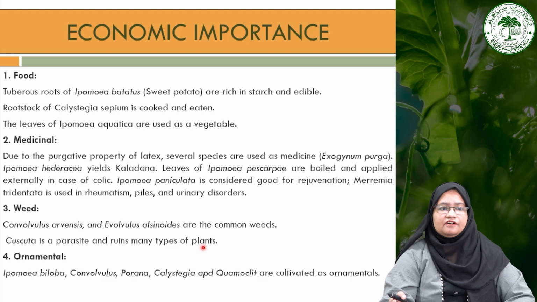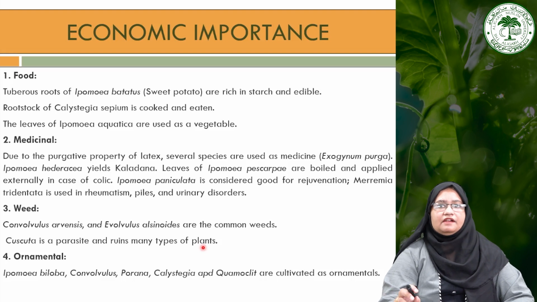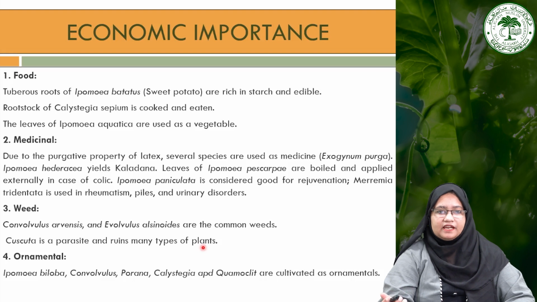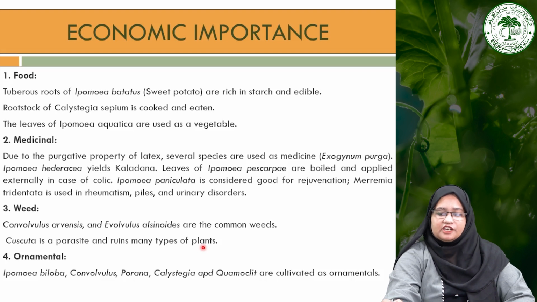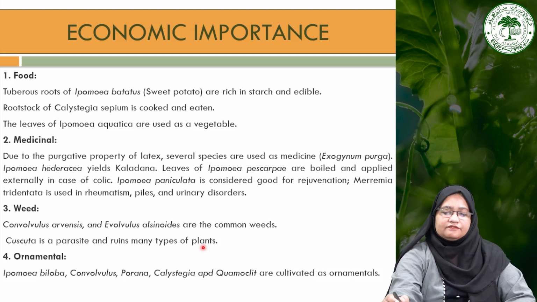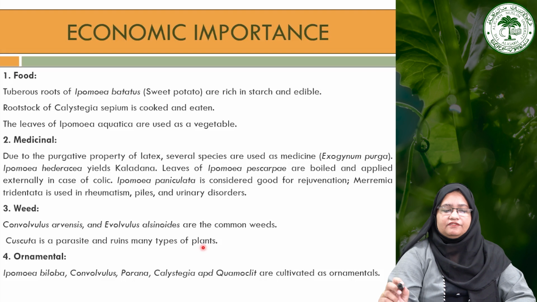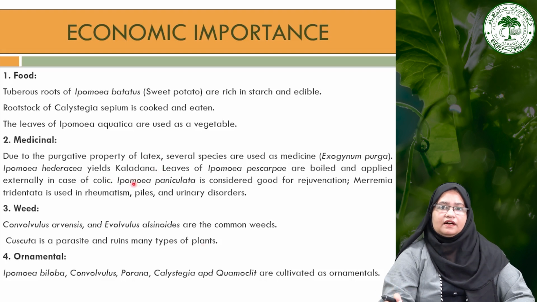Now moving towards the female flower. The female flower is produced in much smaller numbers than the male flowers. As we can see, we can identify the female flower by the presence of the inferior ovary, which is present below the flower. For this reason we can easily identify that this is the female flower by seeing the inferior ovary. In the female flower, there is a presence of staminodes, which are either 0, 3 or 5,